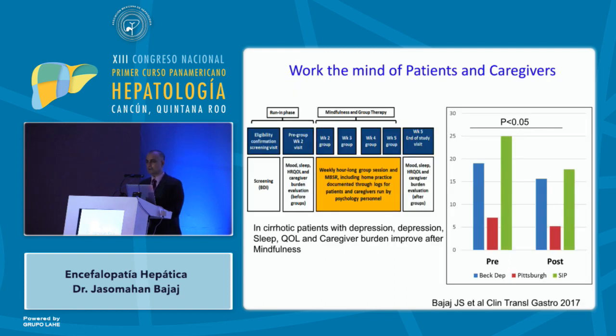What about the mind, now that we've worked on the body? In this study that we did from our group, in patients with cirrhosis, depression, sleep, quality of life, and caregiver burden improved after the patients and the caregivers were given mindfulness therapy. So you may feel like this is all boring, this is all hoo-ha. At some point, when the patients are not transplant candidates, or they are really suffering from HE, and are suffering more mentally than they are physically, these things may be very relevant.